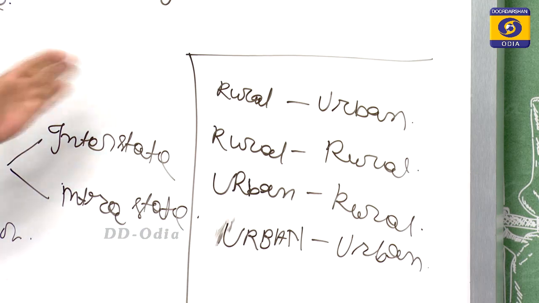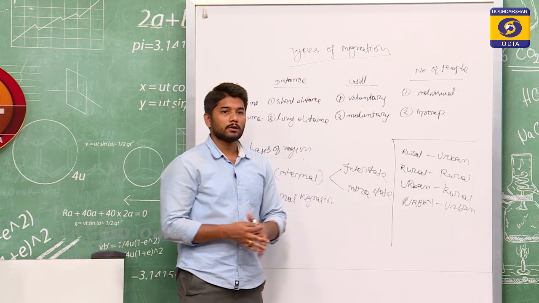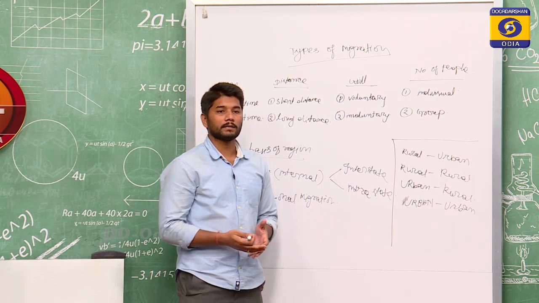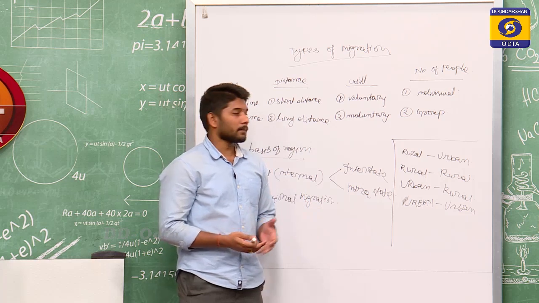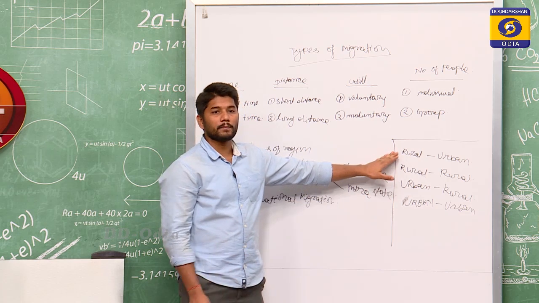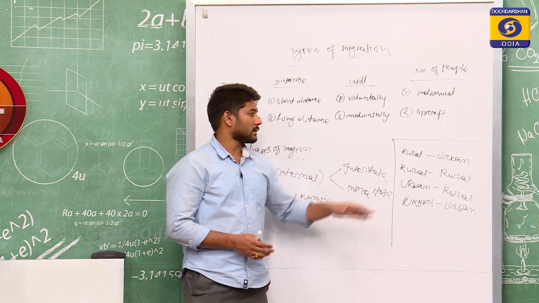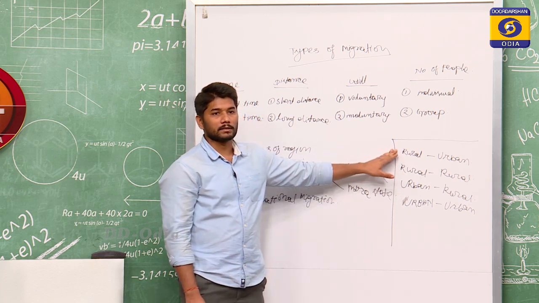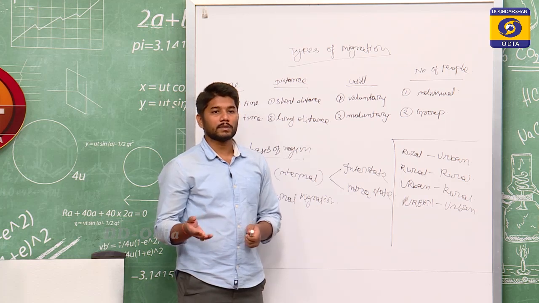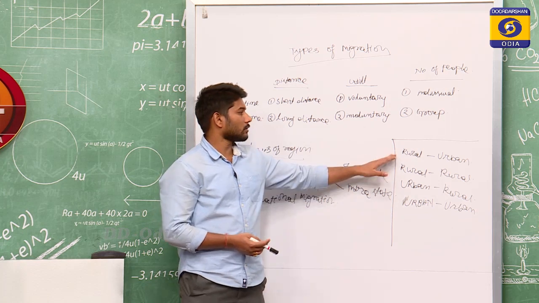Now, what is rural urban migration? Generally, people move from village area to urban area in search of job, in search of employment, to earn money for better living standard, and these types of migrations are more prominent in India. Large number of people migrating from villages to urban area. This is called rural urban migration. Let us take an example, someone from the rural villages of Odisha migrating to Delhi, Mumbai, Kolkata. This is called rural urban migration.